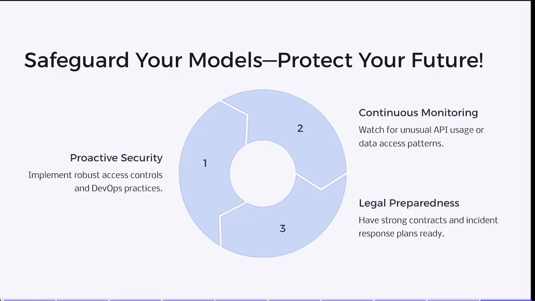Thanks for joining this quick look at how AI models can be stolen or leaked and what that means for your IP and brand. If these real-world examples taught us anything, it's that proactive security measures, access controls, robust DevOps practices, and watermarking are crucial for anyone serious about preserving their AI advantage.